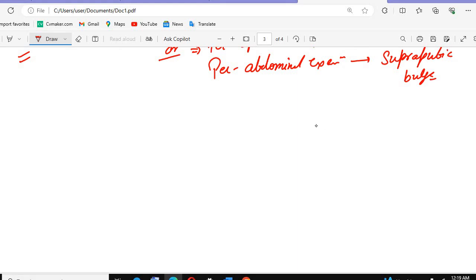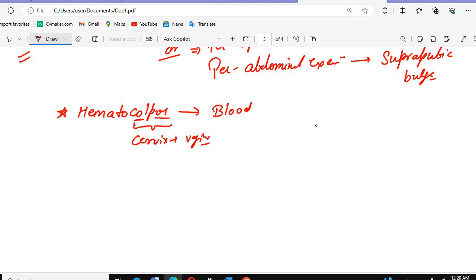There is one condition called hematocolpos. What is hematocolpos? If there is blood in the cervix plus vagina, colpos is cervix plus vagina. We call it hematocolpos. Blood in the cervix and vagina, we call it hematocolpos.